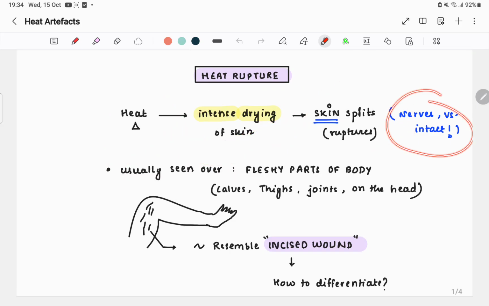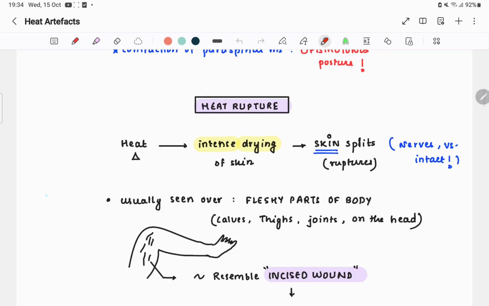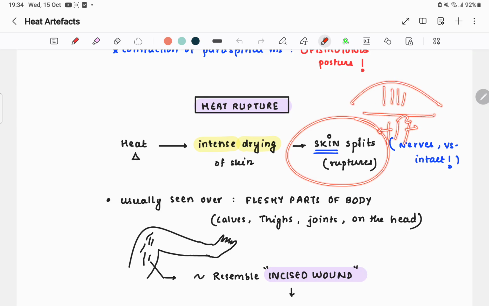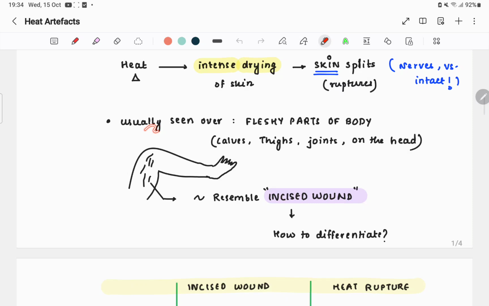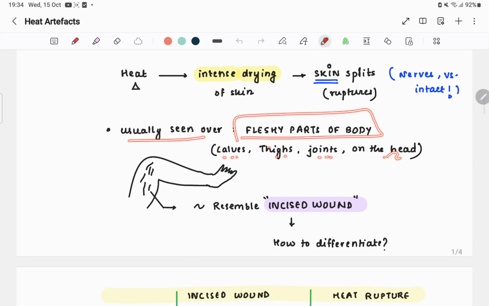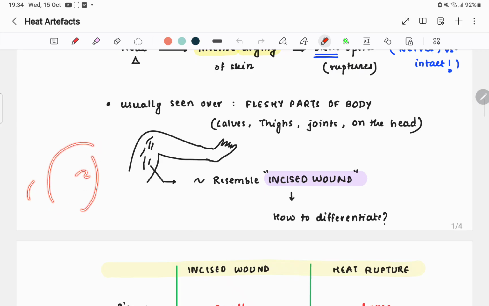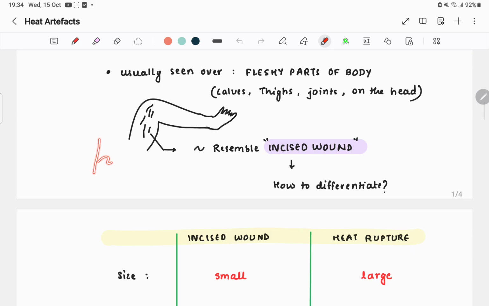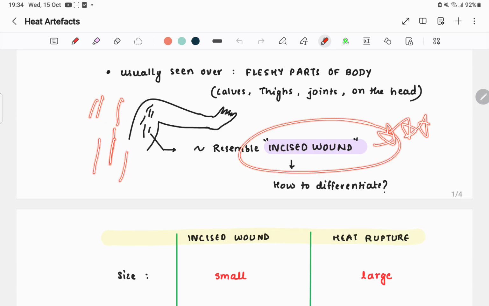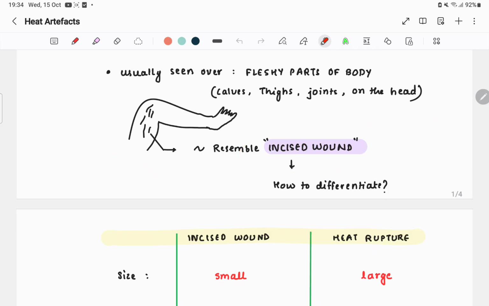Okay, nerves and vessels are intact. There is no sensory loss, there is no motor loss, all things are intact, but there is a splitting and rupture of skin, like this. Okay, usually seen over fleshy parts of body like buttocks, calves, thighs, joints, on the head. Okay, and it resembles incised wounds. Very special point. Incised wounds you have read in traumatology. Okay, it resembles incised wounds.